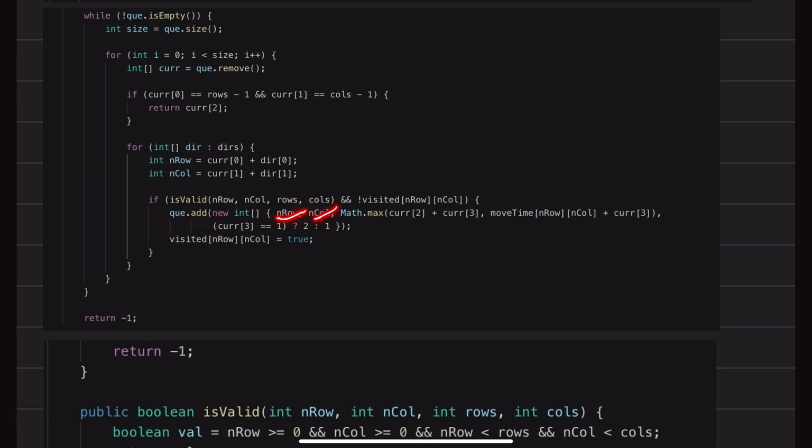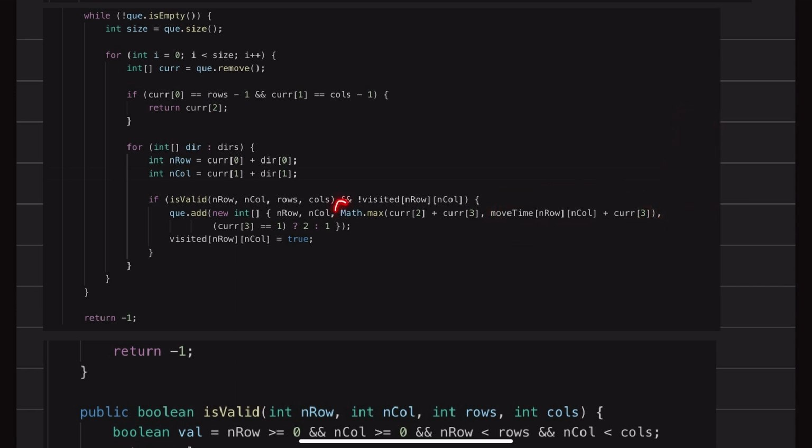So the new row, new column, and as I told you earlier, my formula was the Math.max which we discussed earlier. The transition time will be my current time plus the transition time, or the time at which the next room will get opened, plus the transition time.